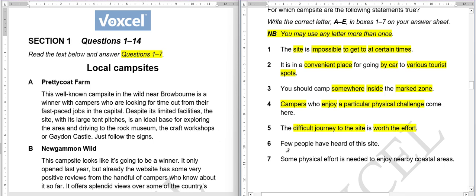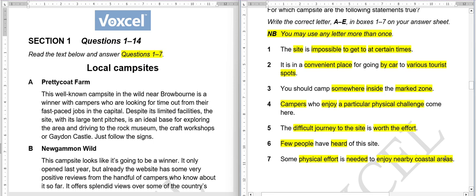Sixth, few people have heard of this site. If it's not too famous, if only a few people have heard of this site, we will write that option in front of it. Seventh, some physical effort is needed to enjoy nearby coastal areas. Here you should not get confused: the physical challenge is in the camp, but here you need some physical effort to enjoy nearby coastal areas. Something about seas or beaches may be given, and we will write that option in front of it.